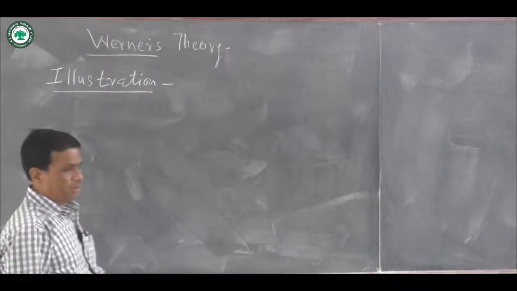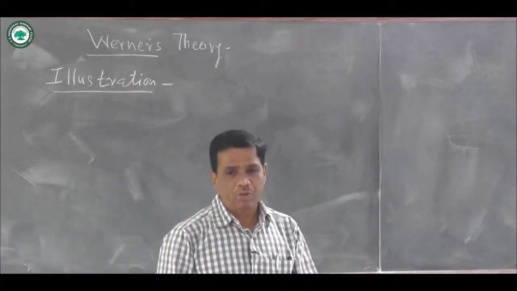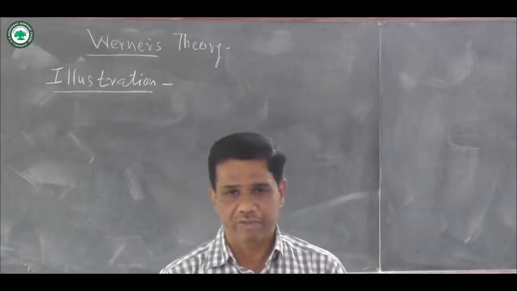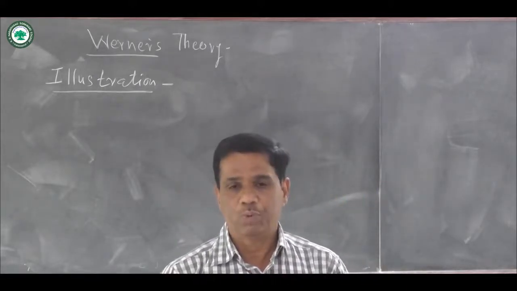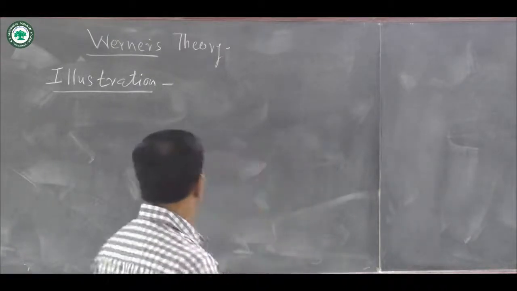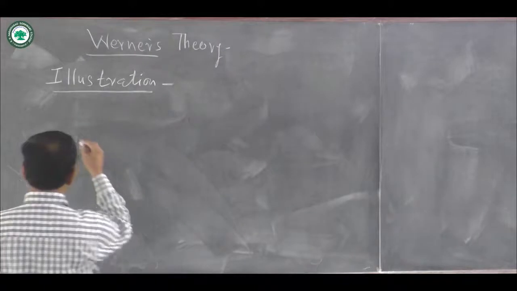Werner explained the formation of coordination number, then primary and secondary valencies, then formation of various types of ions by taking examples of 4 complex compounds.